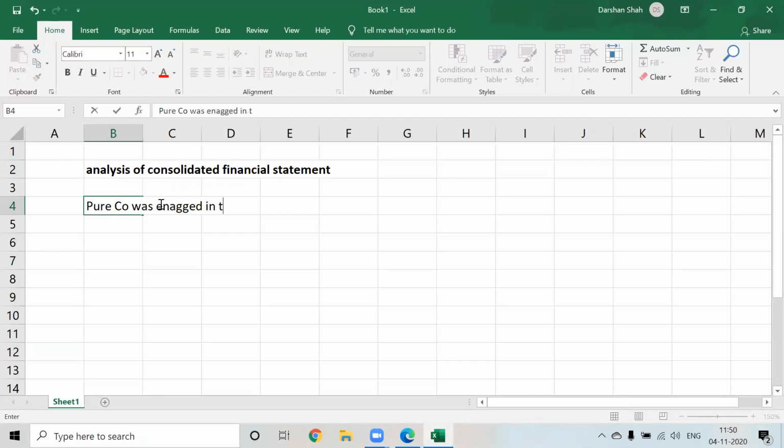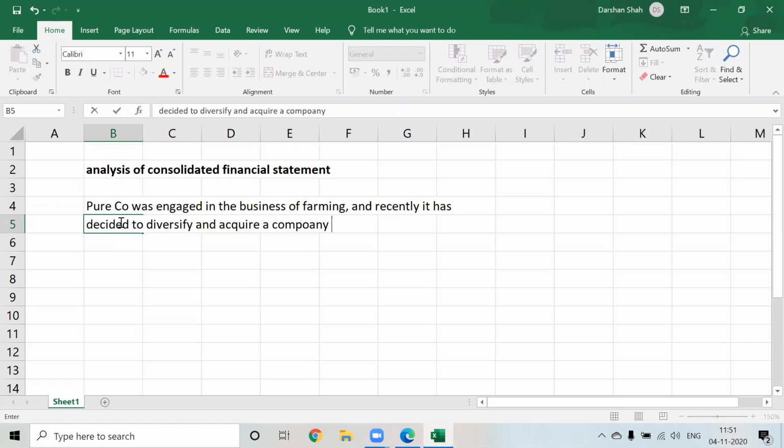Pure company was engaged in the business of farming, and recently it has decided to diversify and acquire a company in the hotel industry. Howard. You do the report format, that is, report to the management, subject: analysis of consolidated financial statement.